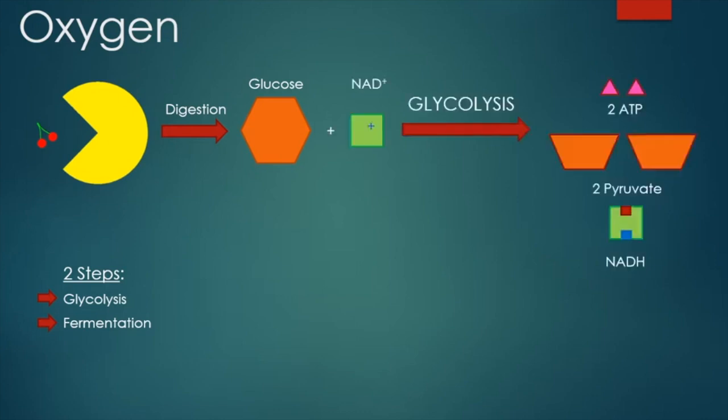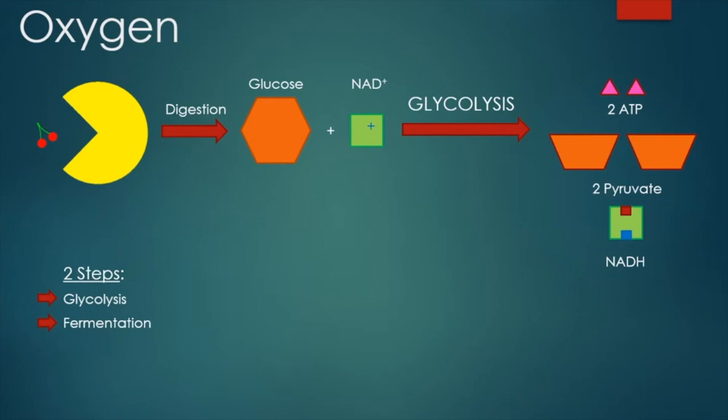A molecule called NAD+ and glucose enter glycolysis as reactants. The products on the other side we see are 2 ATP, 2 pyruvate, and NADH. So looking back, the NAD+ received a hydrogen and a couple electrons and now became NADH.